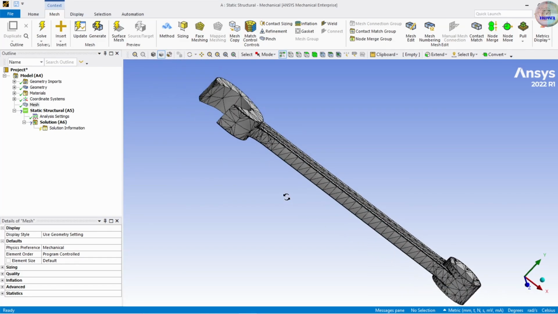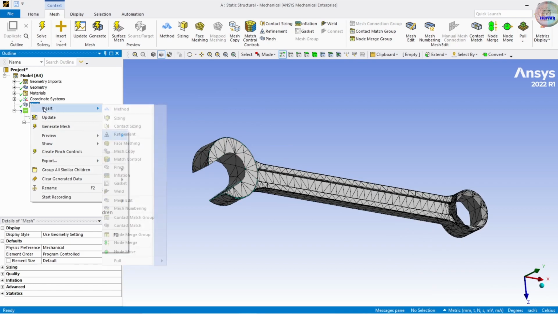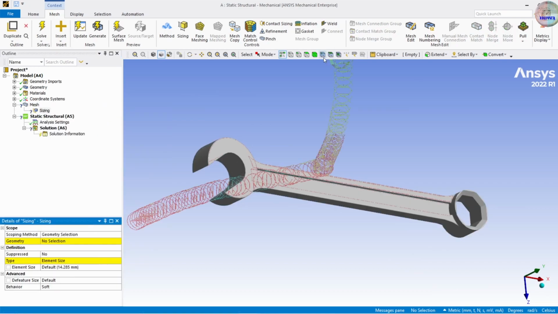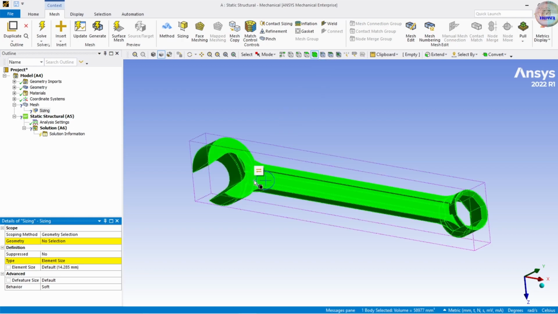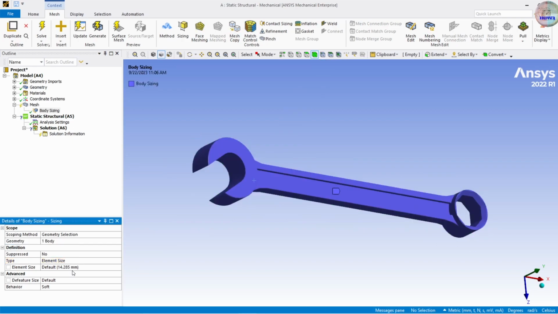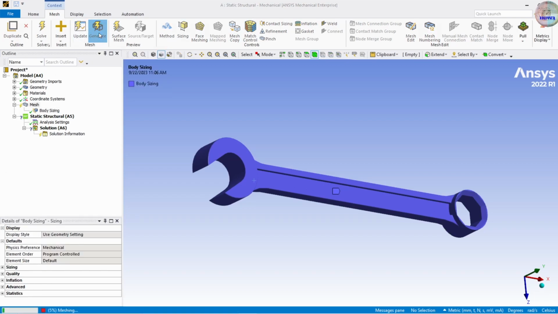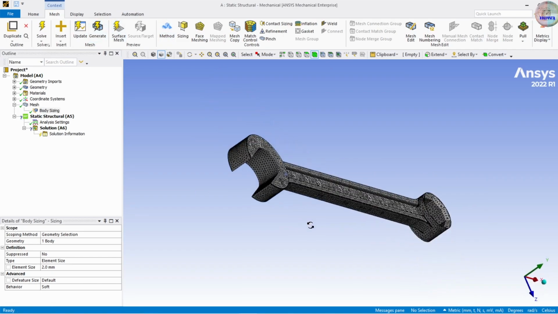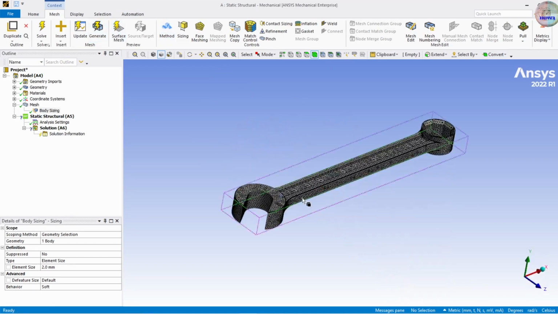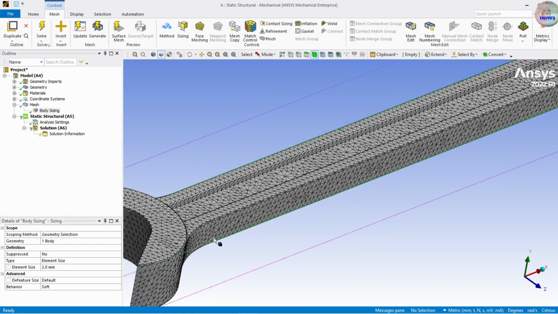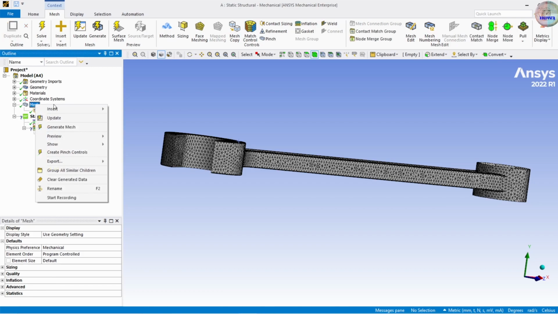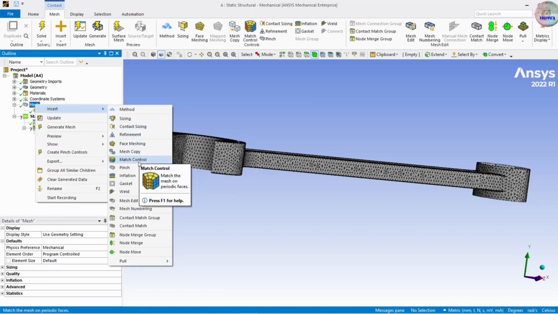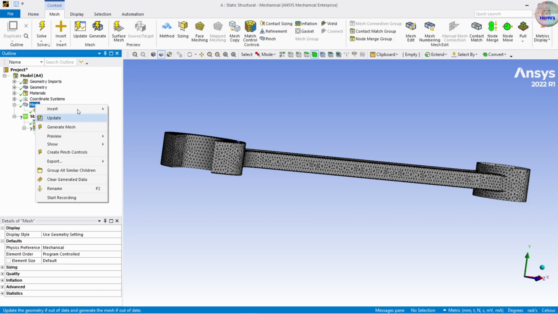It is not good, as you can see. First we are going to insert sizing. Click on body, select the body, then select. We are going to make a size of 2 mm and click generate. It is done. You can insert face meshing and contact meshing for more precision.